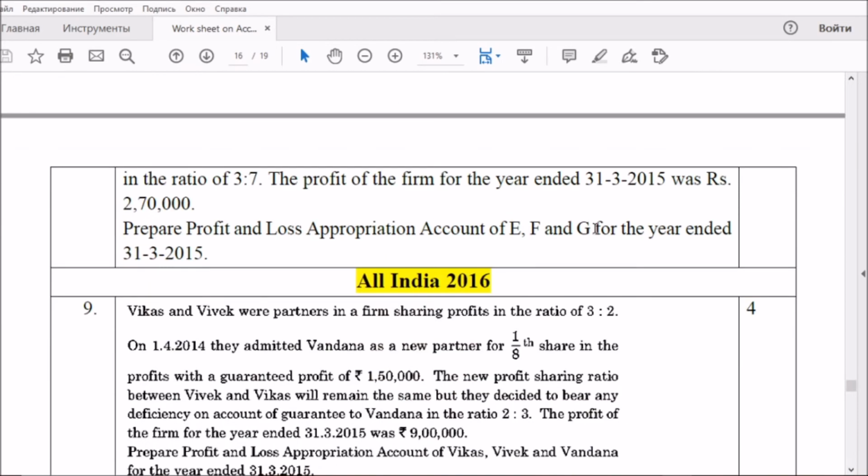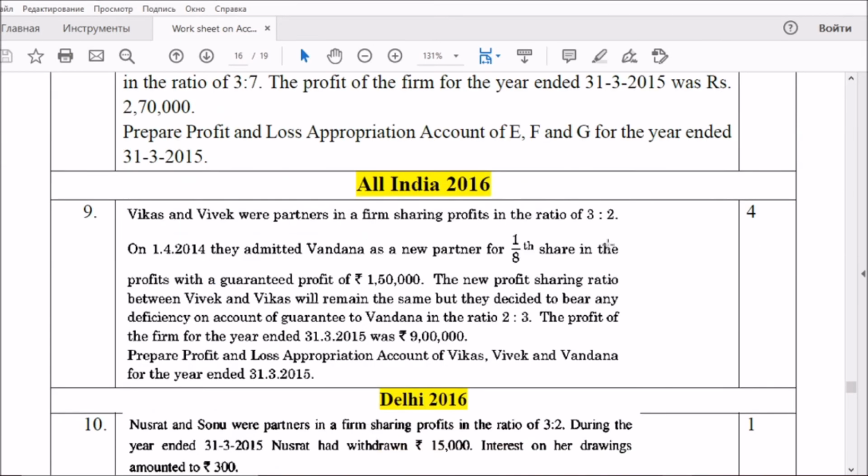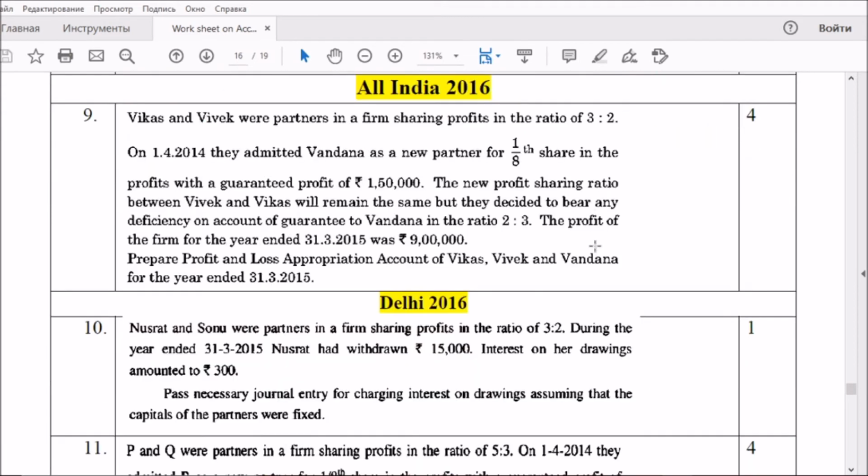And what is there in the 2016 question? Two questions are there. The first one is related to the same profit guaranteed to a partner, and you have to prepare the profit and loss appropriation account. Just look at that 4-mark question, and only one 4-mark question is there in 2016.